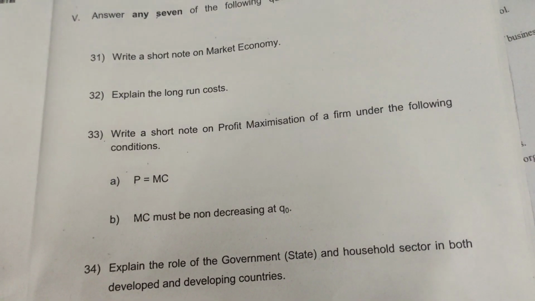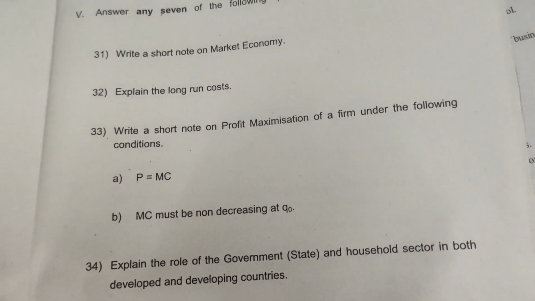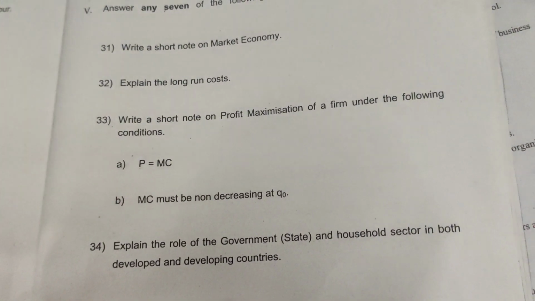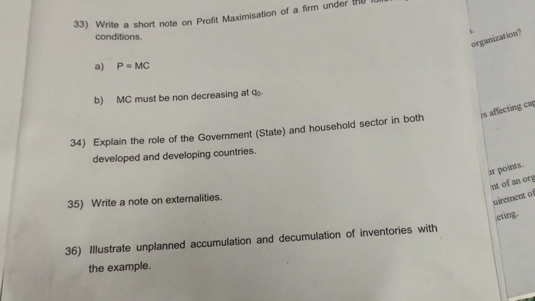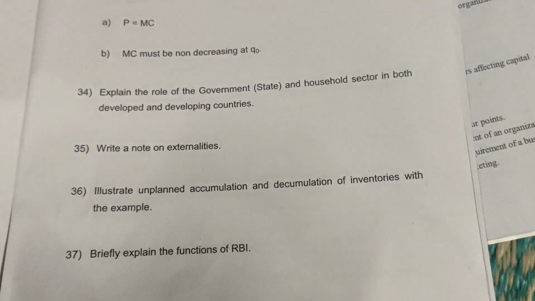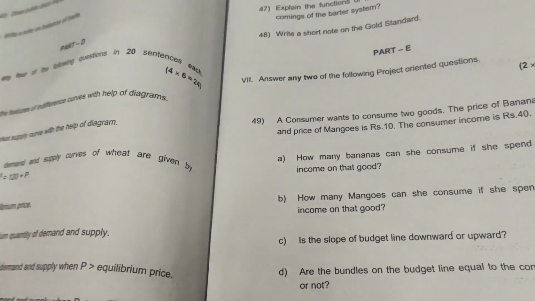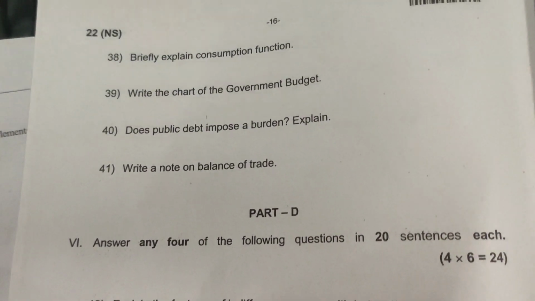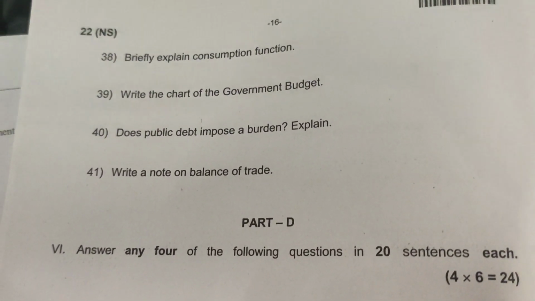Long run cost, you have to draw the diagram LRAC and LRMC, and you have to give the explanation of that. P is equal to MC and MC must be non-decreasing. You have to draw the diagram, and then give the explanation for that. Okay, externality, positive and negative externality, unplanned accumulation and decumulation, functions of RBI. Functions of RBI are lender of last resort, bankers to bank, bankers to government, issuer of the currency, controller of the money supply.